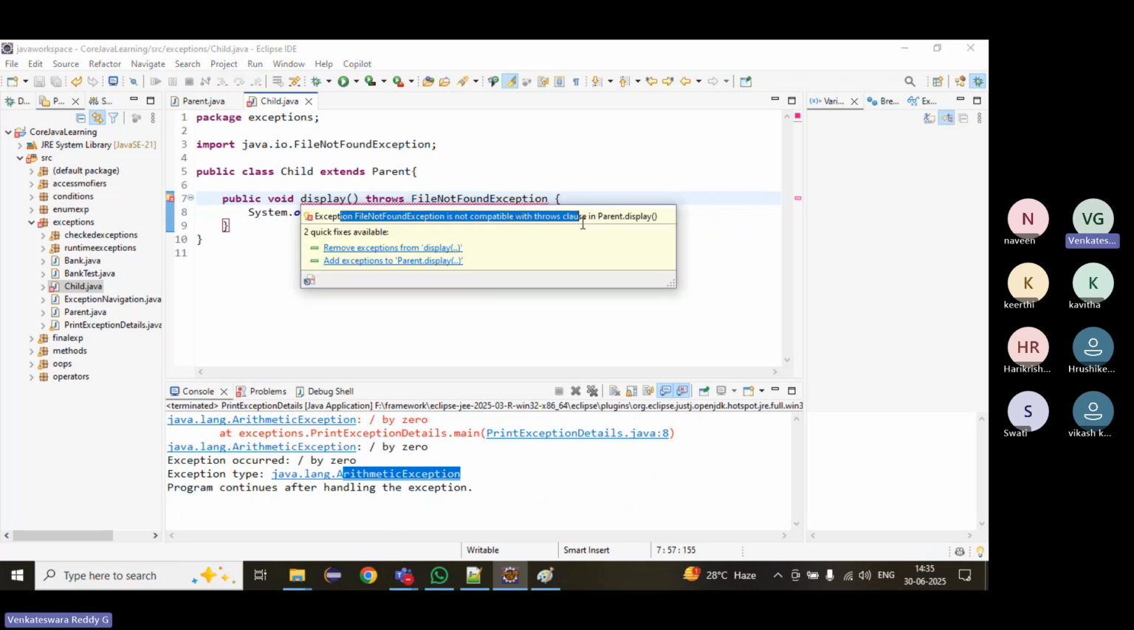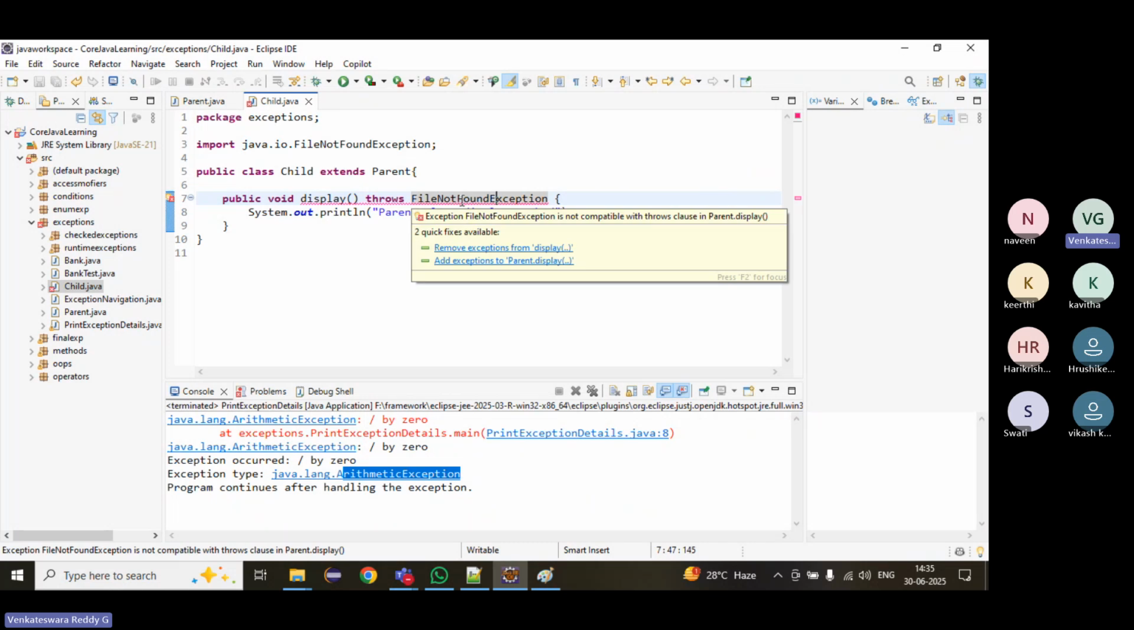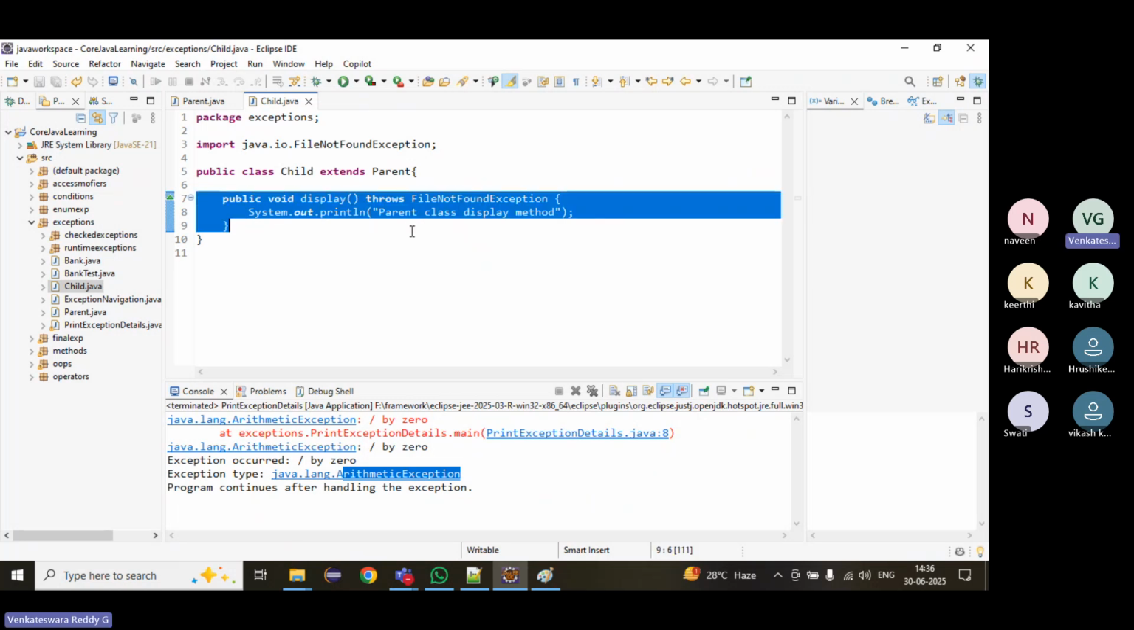The error says it is not compatible with the throws clause in the parent class. When the child class has a throws clause with a checked exception, the parent must also have the checked exception. When the child class is throwing a checked exception, the parent must have this one. We have to remember only this scenario: the child is throwing a checked exception, the parent should also have it. In all remaining cases, it's not required.